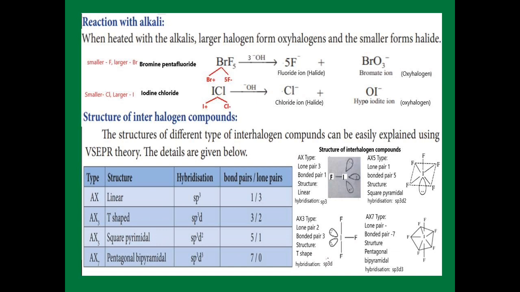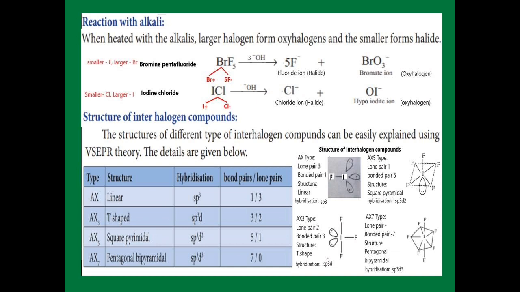Interhalogen compounds react with alkali. The larger atom forms oxyhalogen, and the smaller atom forms halide. First example, bromine pentafluoride. Here the smaller one is fluorine and the larger one is bromine. Then I split it into Br+ and 5F-. The Br+ is attracted by 3 oxygen from OH-, it forms bromate ion, that is oxyhalogen. The next one, F-, is called fluoride ion, that is halide.